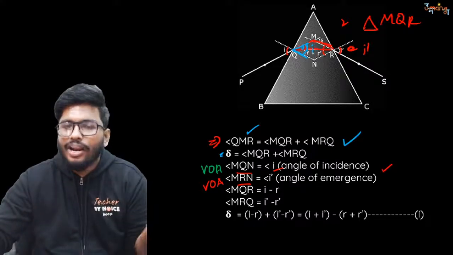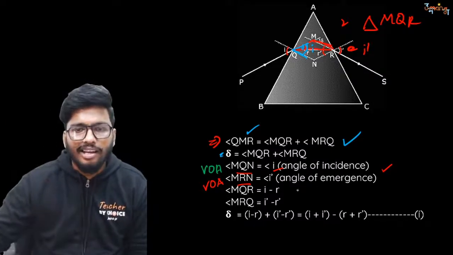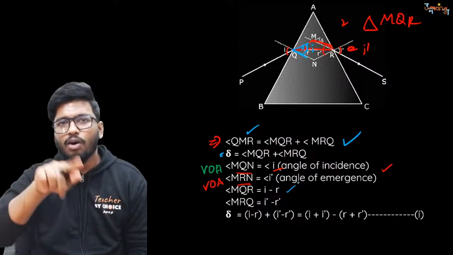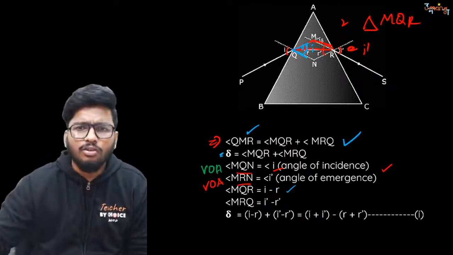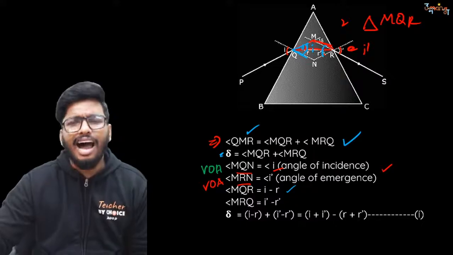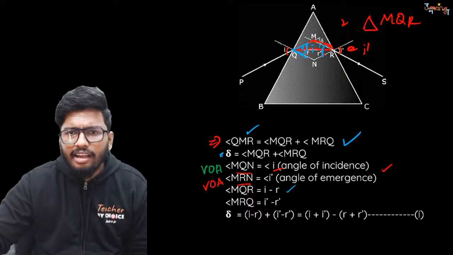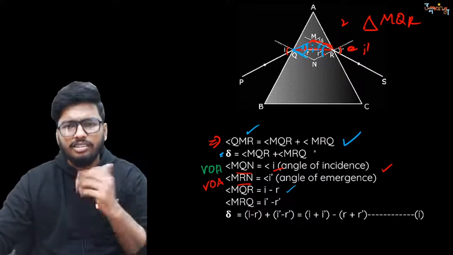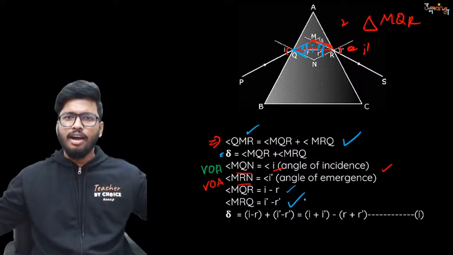I minus R, because the lower angle is R, so it will be I minus R. So I'll write that over here. So MQR is equal to I minus R. The same goes for the other side also. If this whole angle is I dash, what is this smaller angle? The smaller angle is I dash minus R dash. Same thing I've written over here also.